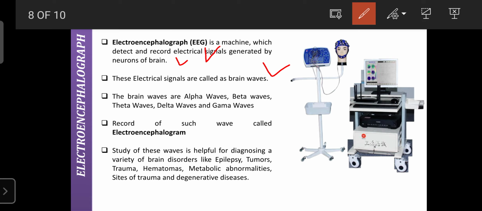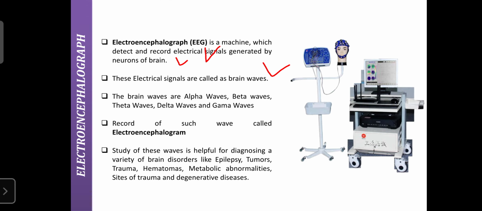like epilepsy, tumors, trauma, hematomas, any blood clot in the brain, metabolic abnormalities, any glycogen storage disease related to the brain or any other disease. It is also helpful to note down the sites of trauma, and to diagnose neurodegenerative disorders or diseases related to the brain. That is the importance of the study of EEG, or electroencephalogram. It is helpful for the diagnosis of various CNS disorders.